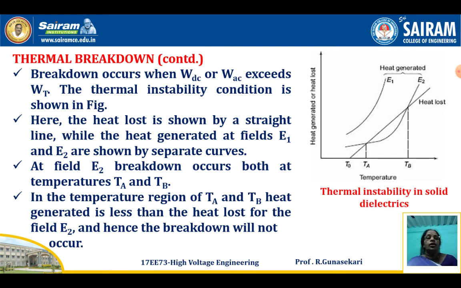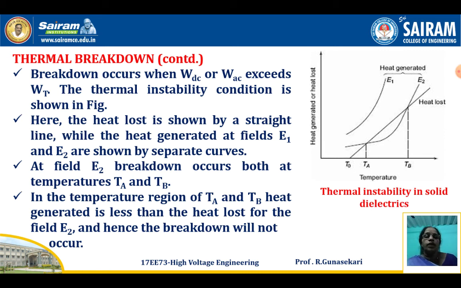Now you see the diagram. The diagram represents the thermal instability in solid dielectrics. The x-axis is temperature, and the y-axis is the heat generated or heat lost. Here you see the curves. The first ones are the heat generated at fields E1 and E2. There are two fields, one could be DC and another AC. So the heat generated at the two fields E1 and E2 gives the two curves.